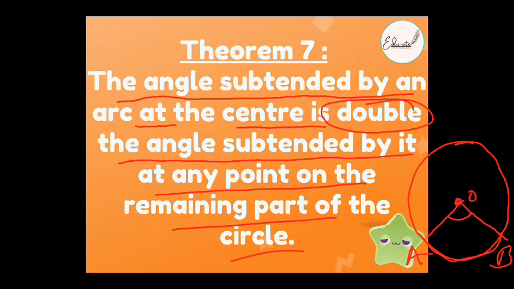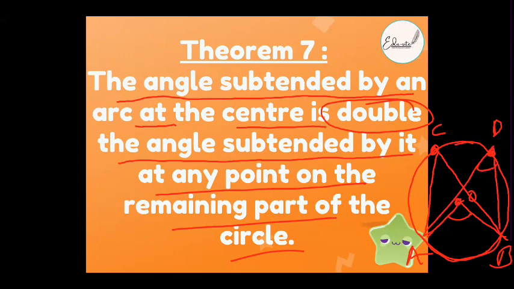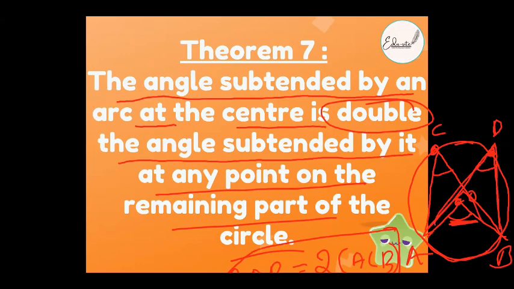Then take any point here, let it be C, or any point here, D. If you subtend an angle here, then angle ADB or ACB, twice of angle ACB will be equal to AOB. So AOB is equal to twice of angle ACB. Understood? So AOB is equal to twice of angle ADB. Correct?